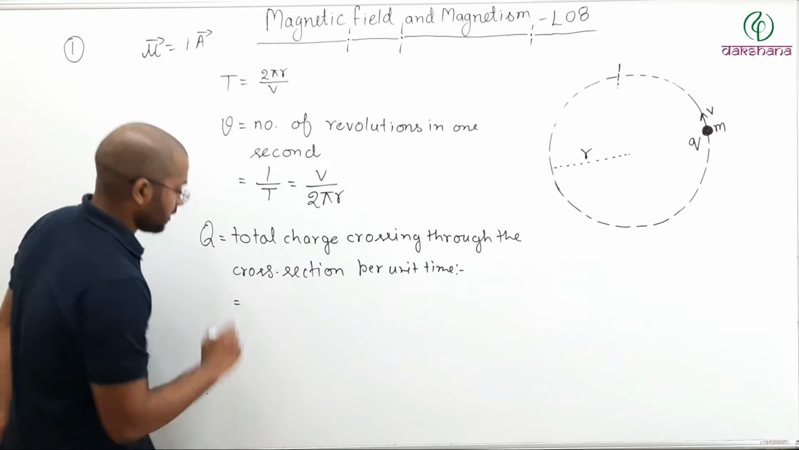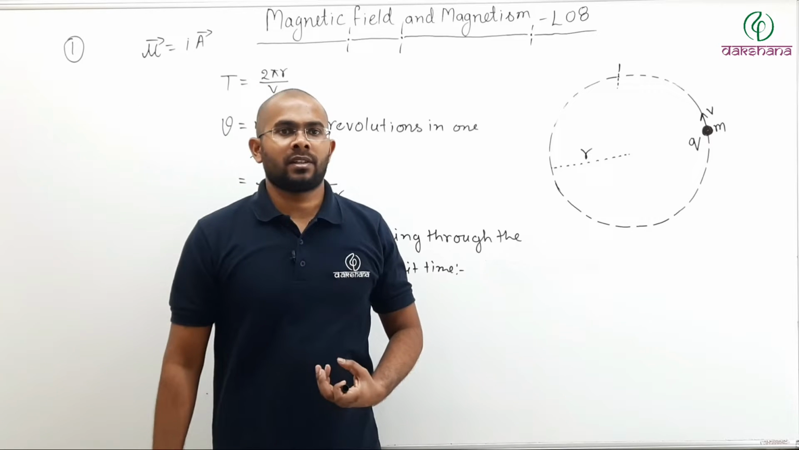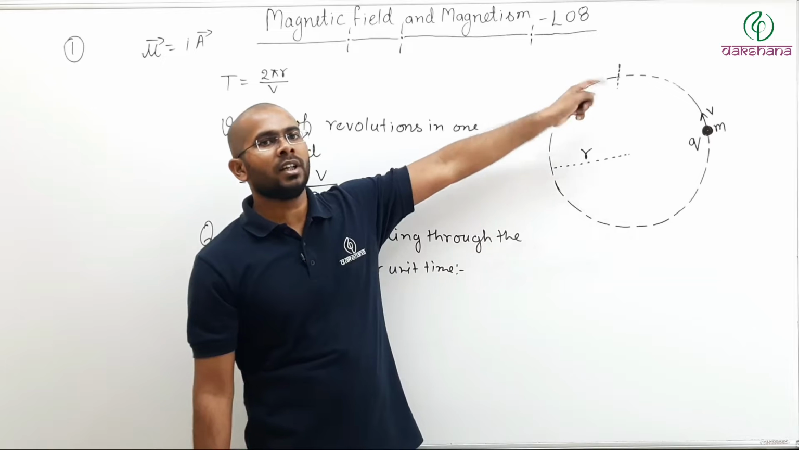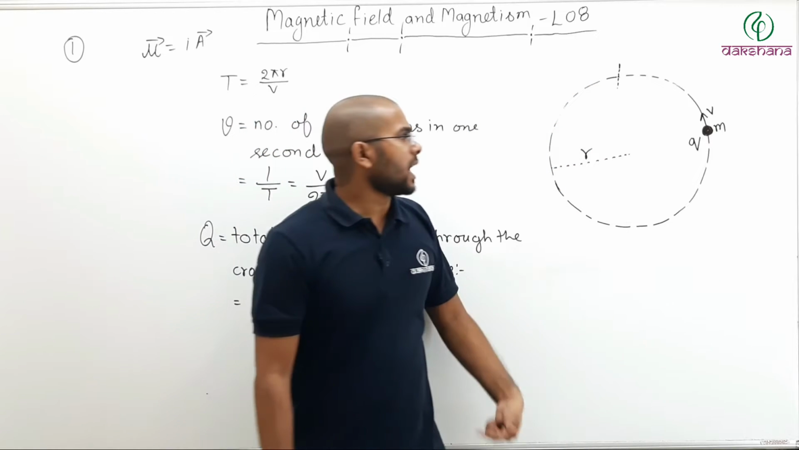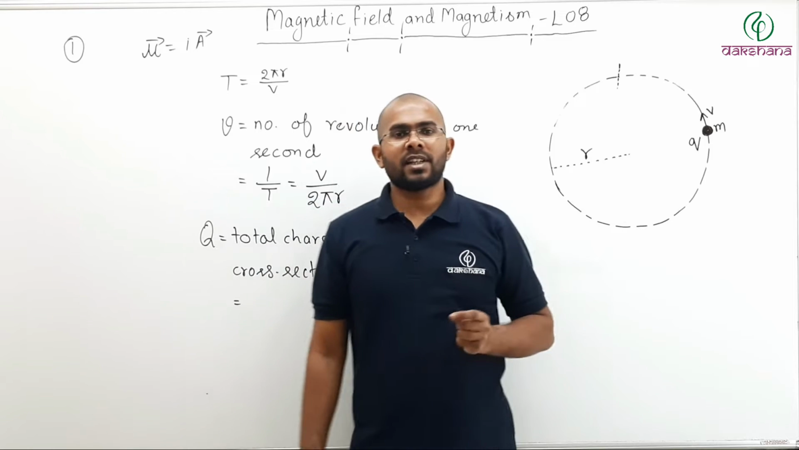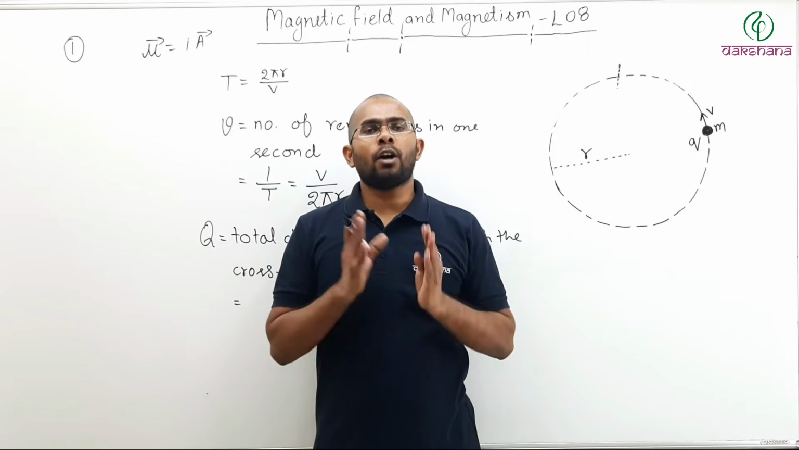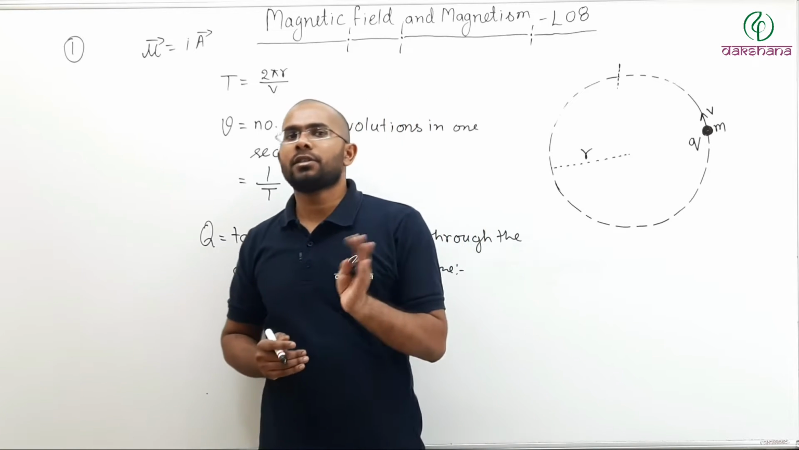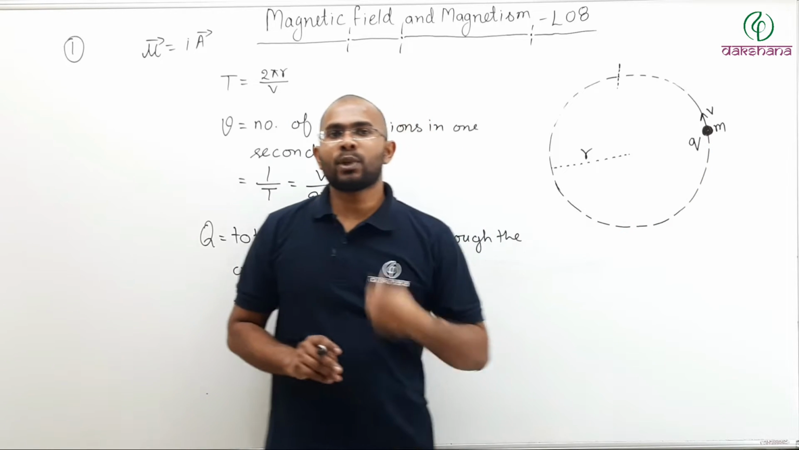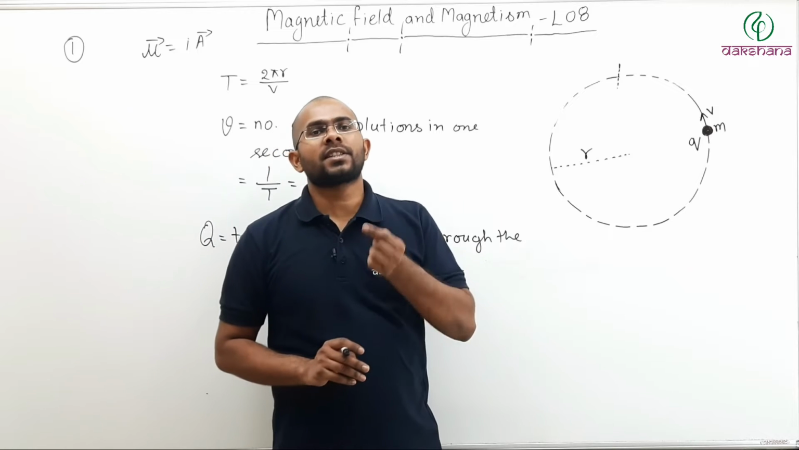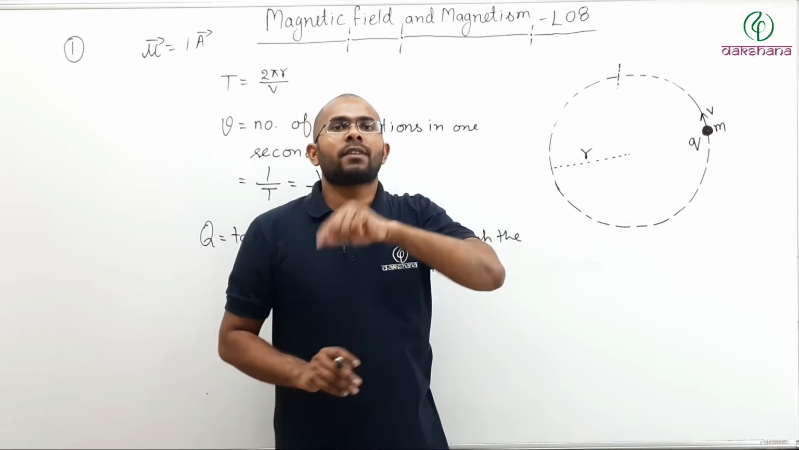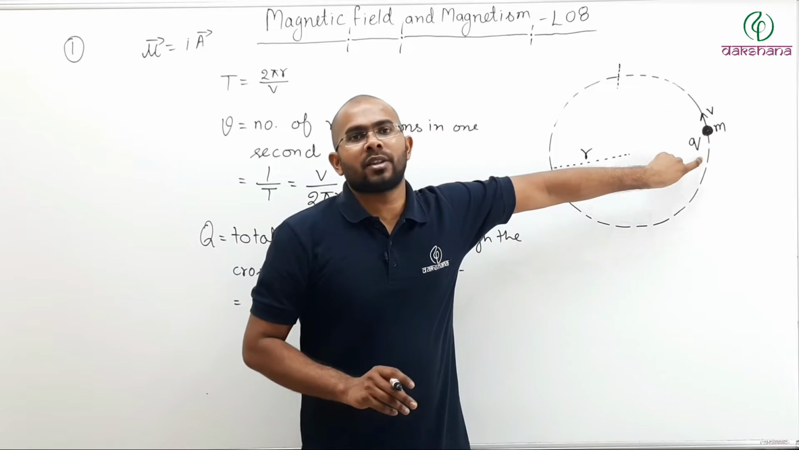So what is this? If mu is the frequency, then how many times this charge particle will cross this cross section? Mu times. And if charge on this charge particle is q, small q, then let us say 10 times it crossed. Then how much magnitude of charge has crossed through this cross section? 10 times charge on the particle. So if mu is the frequency, then how much charge has crossed through this cross section per unit time? Frequency multiplied by charge on the particle.